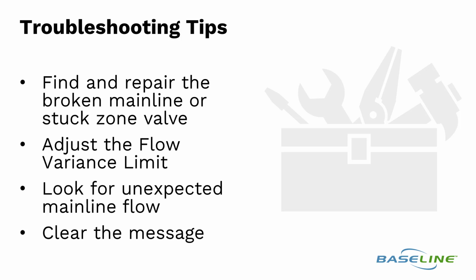Lastly, look for any unexpected flow on Mainline 1. Unexpected flow can involve quick couplers, manually bleeding valves, or any other flow that the controller is not aware of. Once the issue's been resolved, clear the message to begin irrigating again.